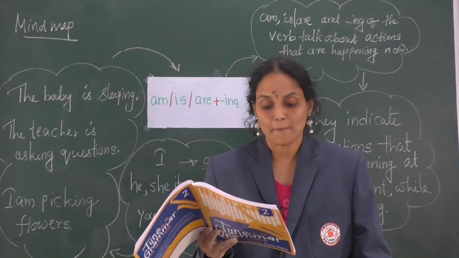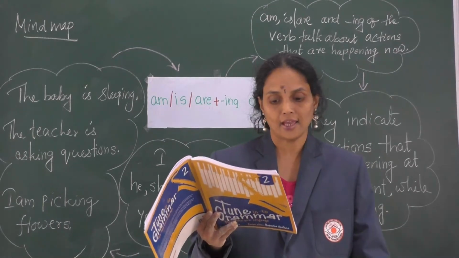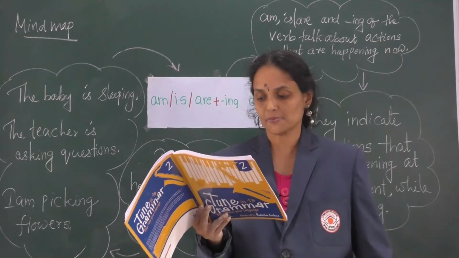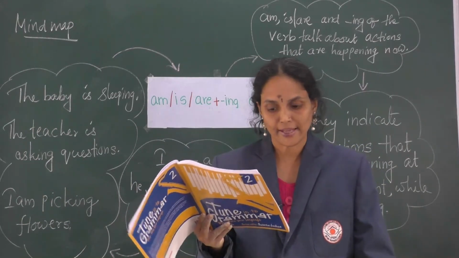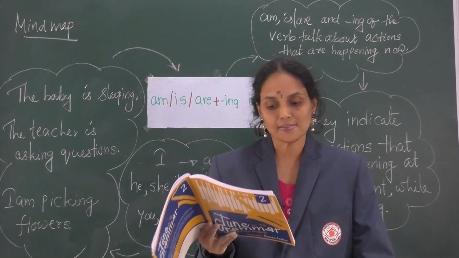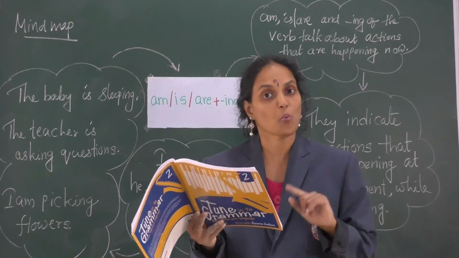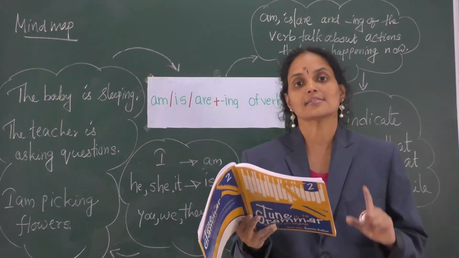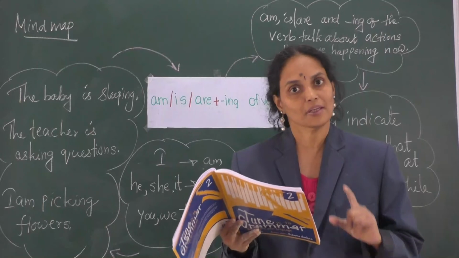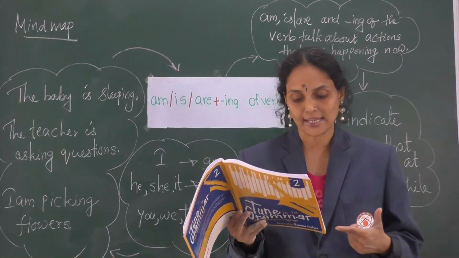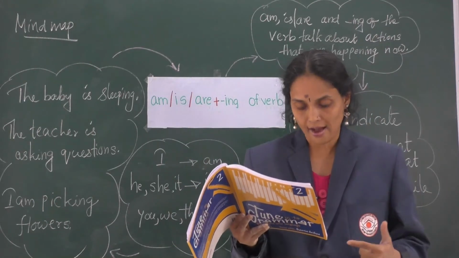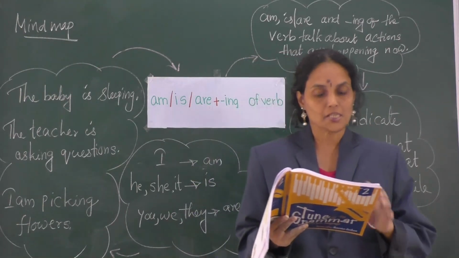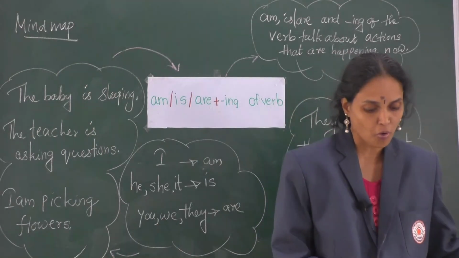Second one is practice. Main A, fill in the blanks. Use the ing form of the verbs in the bracket. I can give an example to you. The students are, in brackets, wait, for their bus. So you have to write the ing form of the verb given in the bracket. So how will we rewrite the sentence? The students are waiting for their bus. These two exercises are your homework.